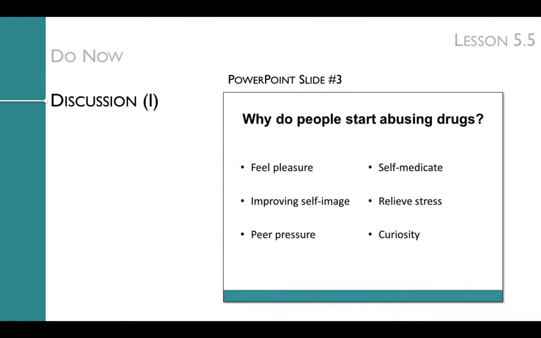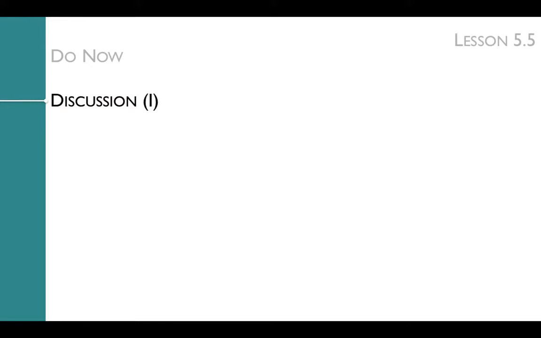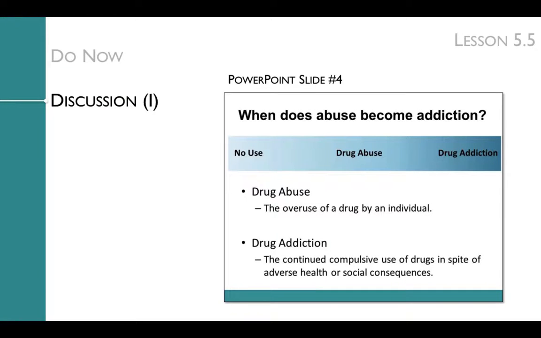After discussing the reasons students came up with during the do now of why people started abusing drugs, you'll use this slide to present the list of reasons compiled by the National Institutes of Mental Health from their research on drug abuse. The next slide asks the students, when does abuse become addiction?